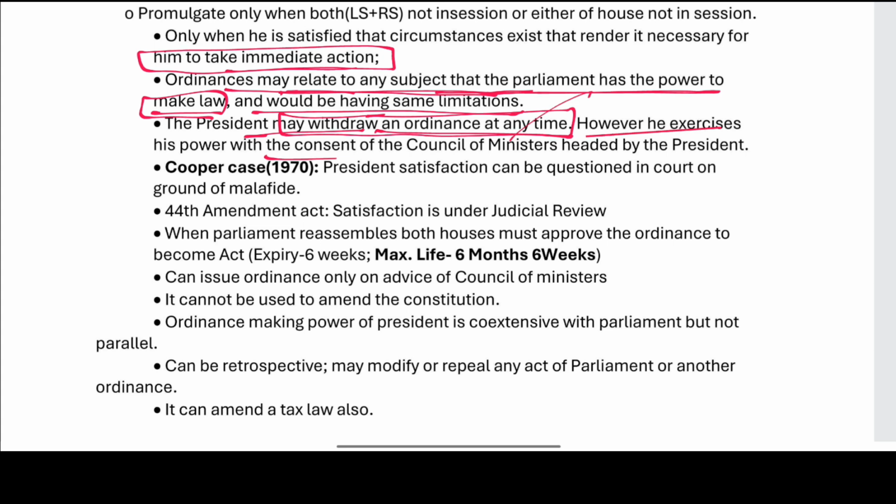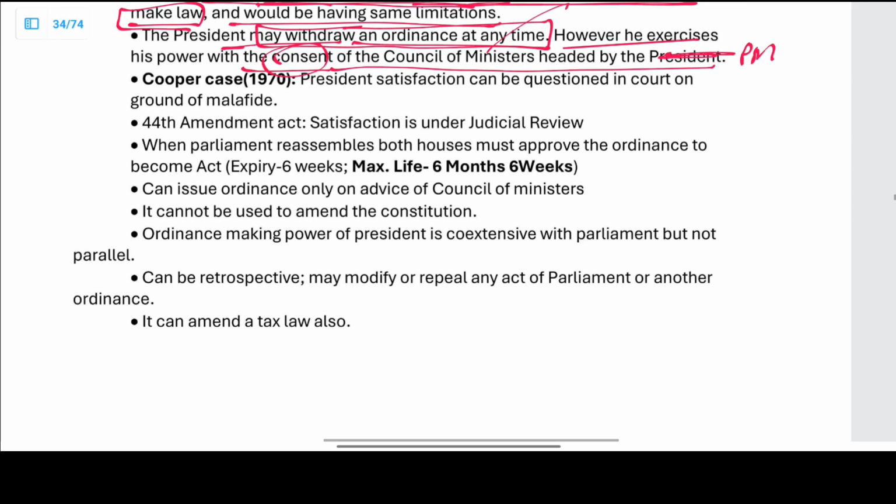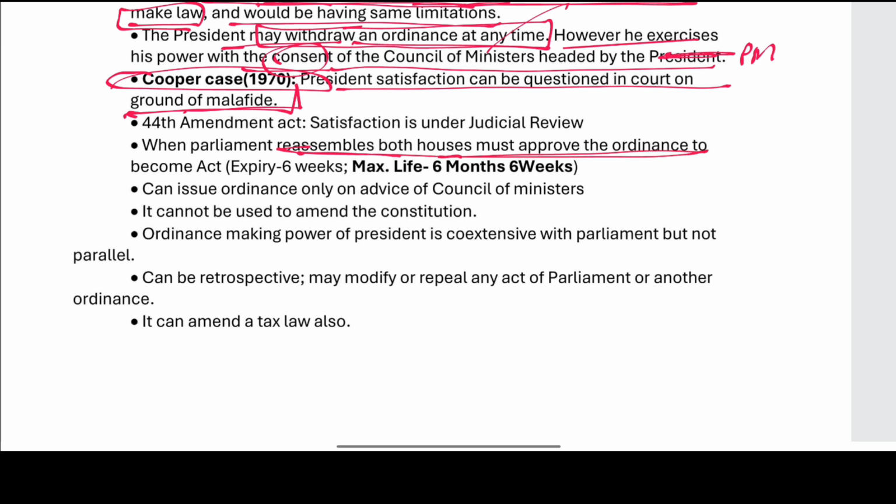However, he exercises his power with the consent of the Council of Ministers headed by the Prime Minister. Copper case. The President's satisfaction can be questioned on the ground of malafide. So the Copper case is 1970. It is related to the president promulgating the ordinance and it is subject to judicial review. When the Parliament reassembles, both the houses must approve the ordinance before it becomes an act.